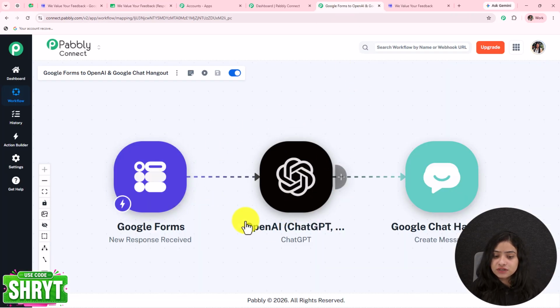Now let's go towards our second step, that is to generate the summary and the analysis of the feedback to be sent on our Google Chat space. To do that, here I am using OpenAI, that is ChatGPT, but if you want, you can also connect any other AI application like Perplexity AI, Gemini, etc.